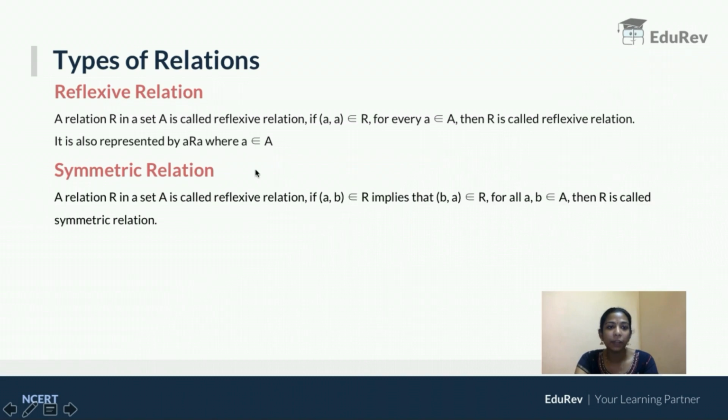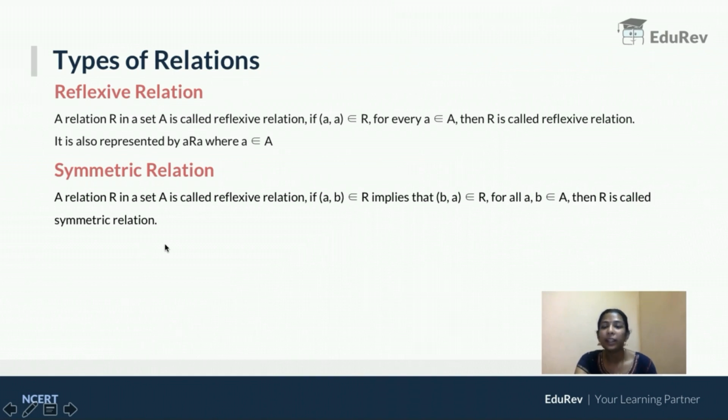Symmetric relation. A relation R in a set A is called symmetric relation if ordered pair (a, b) belongs to R implies that (b, a) belongs to R for all a, b belongs to A, then R is called symmetric relation.